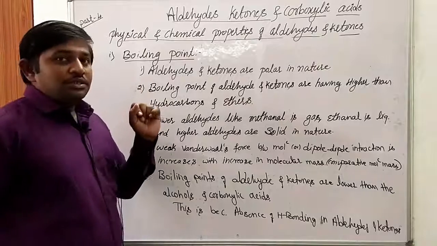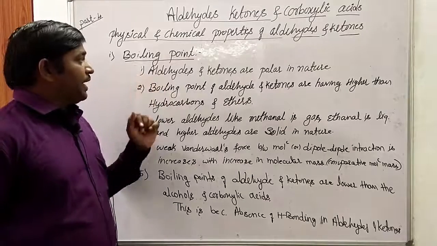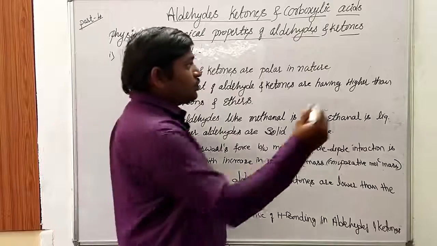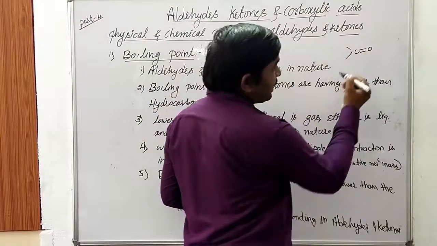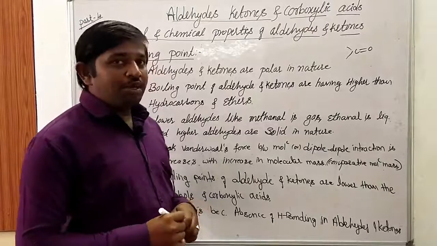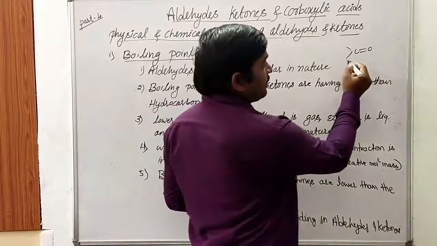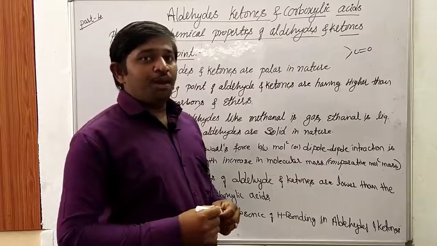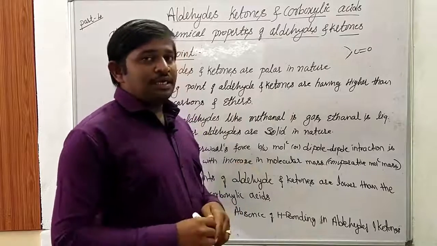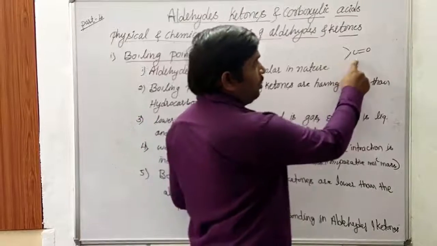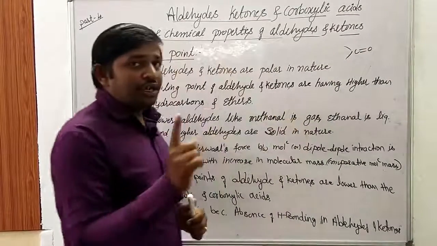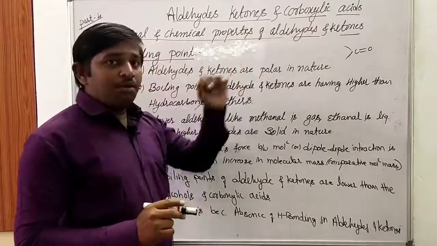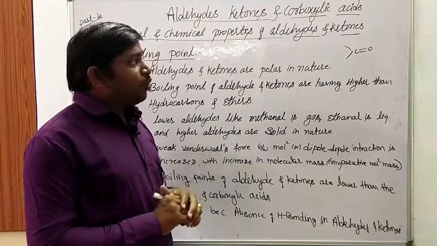The first point of the physical properties of aldehydes and ketones is that they are polar in nature. As you know, dear students, aldehydes, ketones and carboxylic acids are carbonyl compounds. The carbonyl group is nothing but C double bond O. Here the two valencies may be satisfied by a hydrocarbon group or a hydrogen atom, as we discussed in the earlier video. The carbonyl group is highly polar in nature. Aldehydes, ketones and carboxylic acids all have the carbonyl functional group.